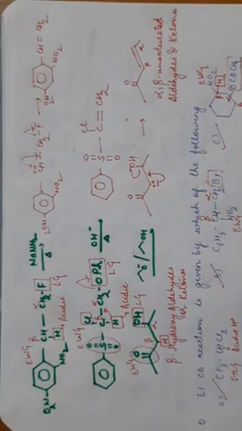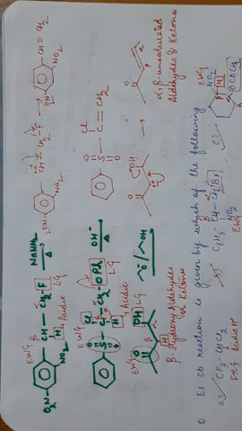So we have discussed E1CB mechanism. You have to look for electron withdrawing group and a poor leaving group. I hope the concept is clear to you.